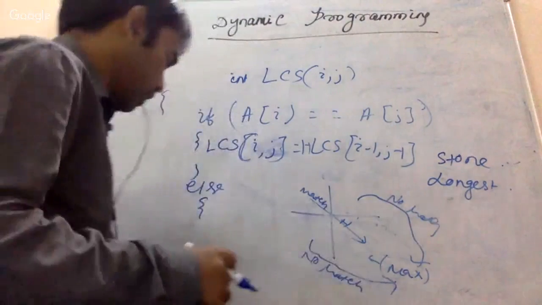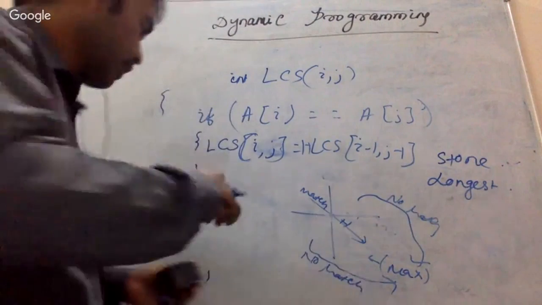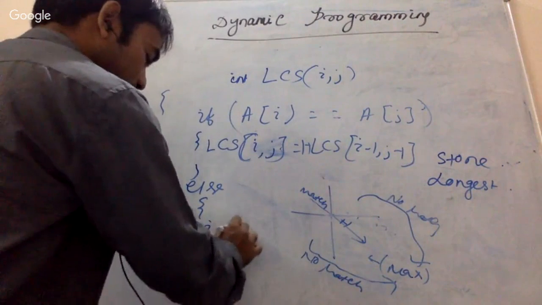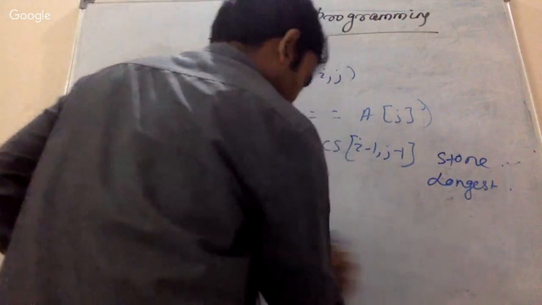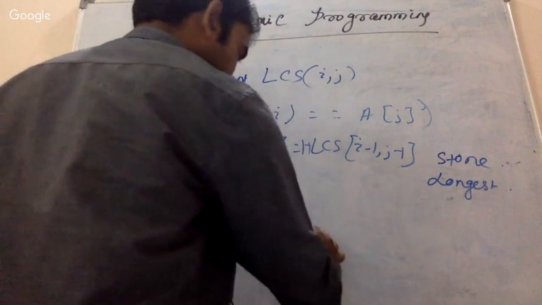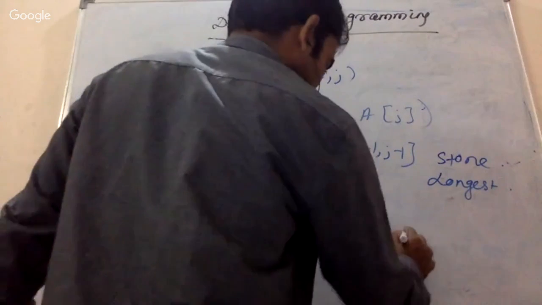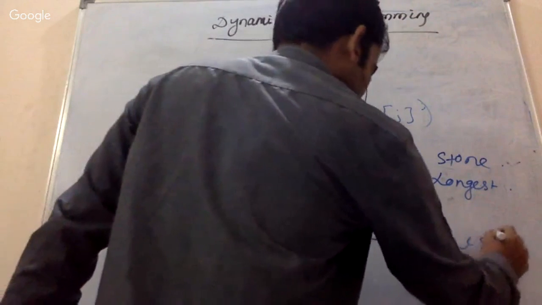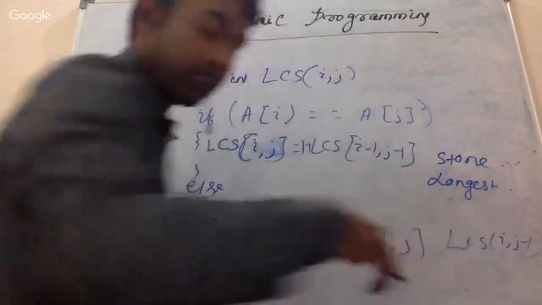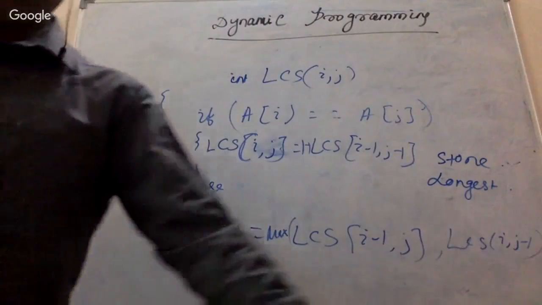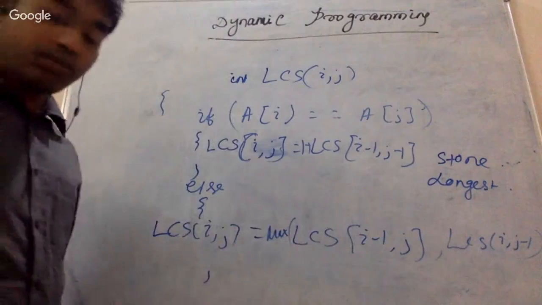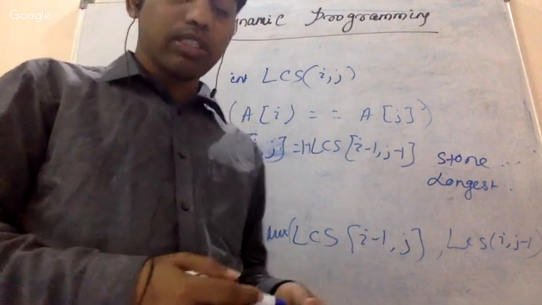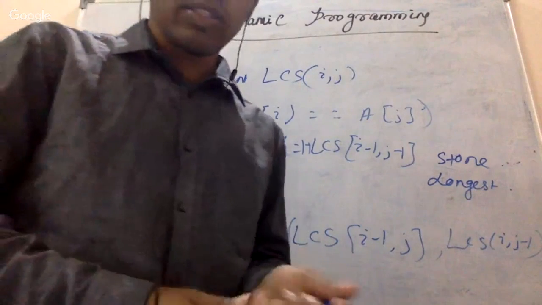So I think you had written this one. In the else part, LCS of i comma j equal to the maximum of LCS of i minus 1 comma j and LCS of i comma j minus 1. This is the algorithm, and it takes order of m cross n. So this was all about the matrix, LCS.